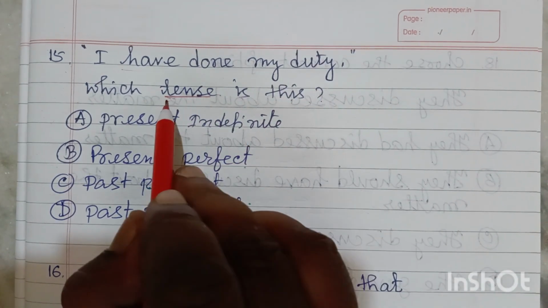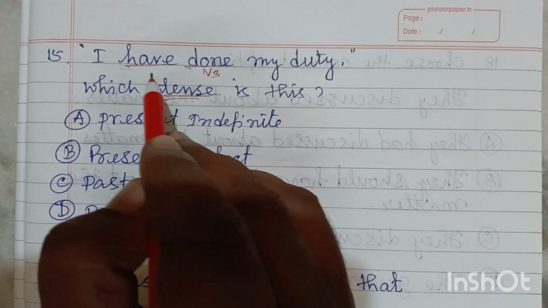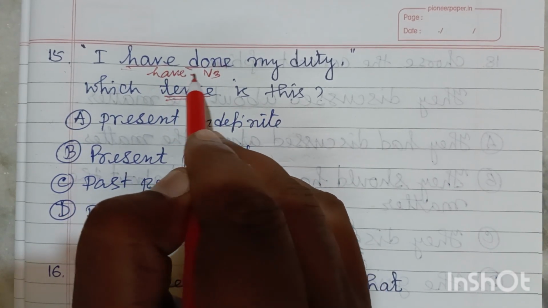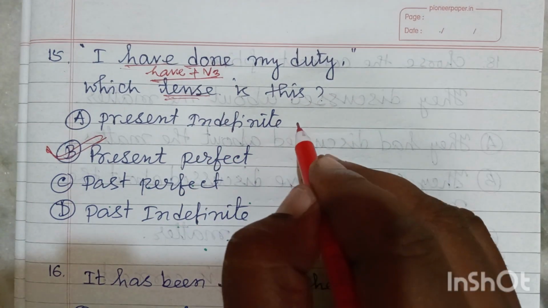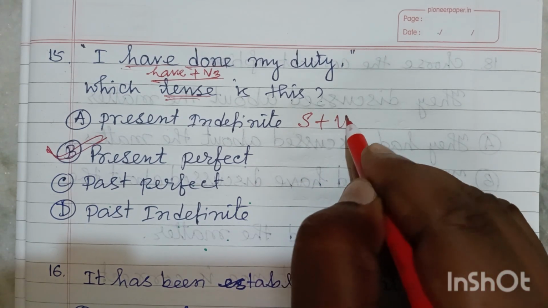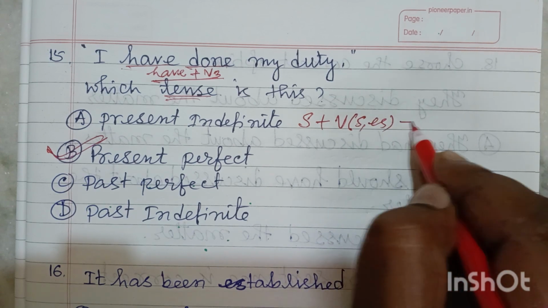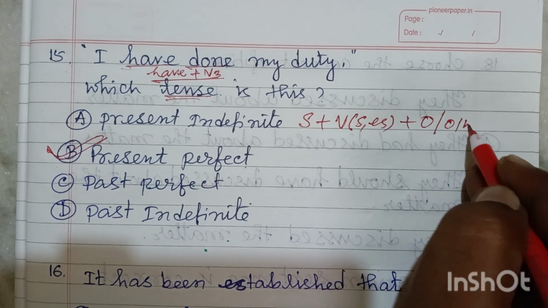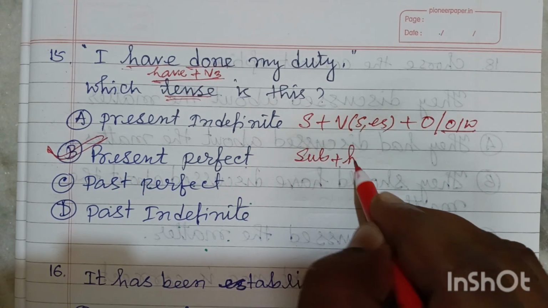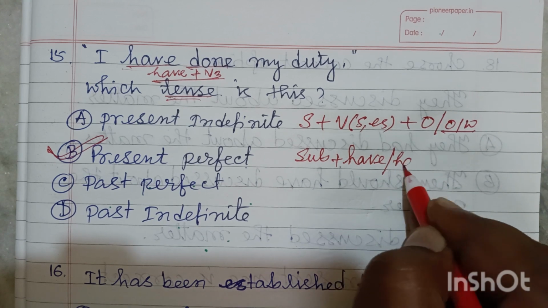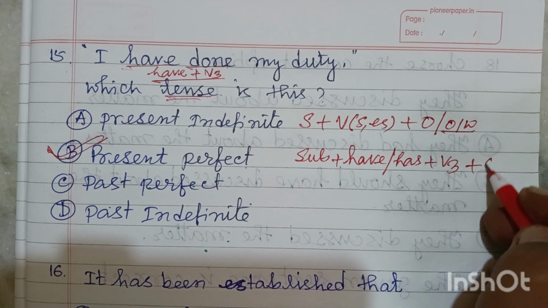Which tense is this? We have to find out the tense. Here it is have, and this is the V3. Friends, have plus V3 or has plus V3 is the structure of present perfect tense. For present indefinite, you know it is subject, then verb, or according to the need, s or es is added, then object, or other words, maybe complements. Present perfect, I told you, is subject, then have or has, then the past participle form of the verb, which is also denoted as V3, then object or other words.